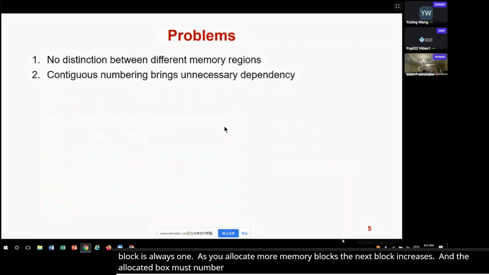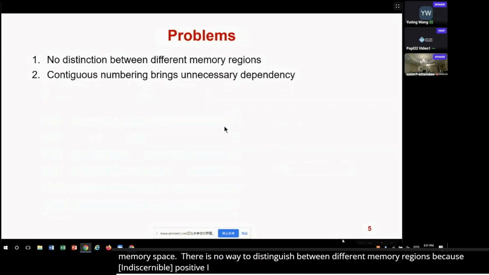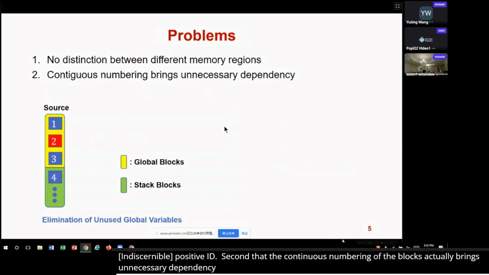This creates a lot of problems in describing the memory space. First, there's no way to distinguish between different memory regions because every memory block is given a positive ID. Second, the continuous numbering of blocks actually brings unnecessary dependencies between memory blocks. Let's take a look at the elimination of unused global variable transformation in CompCert.